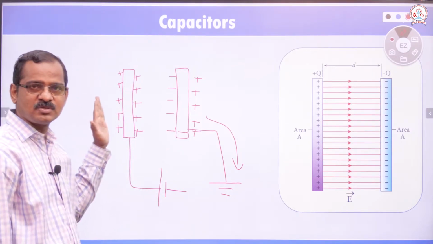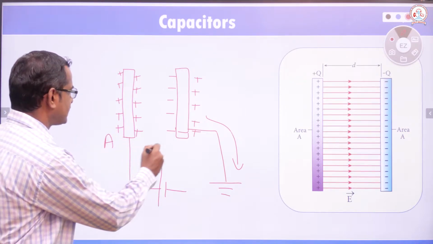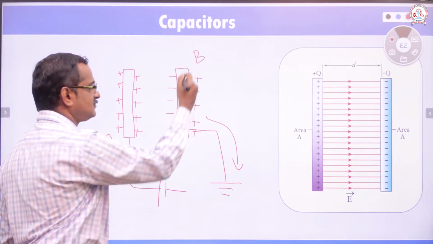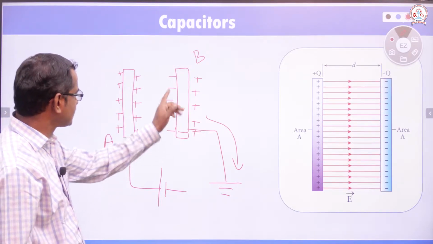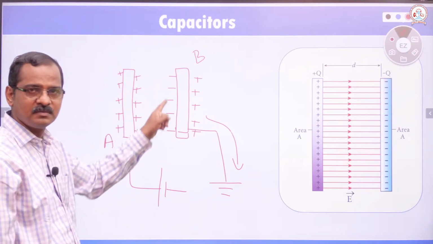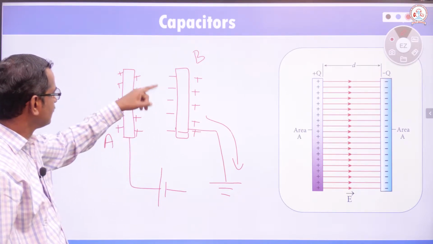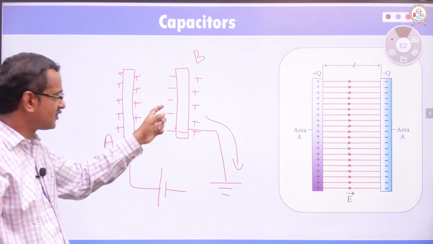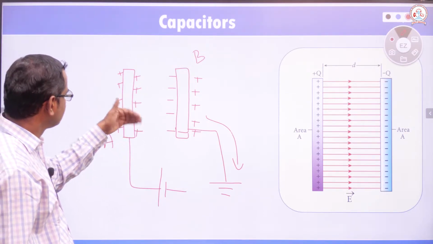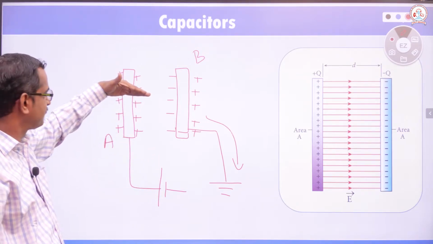Let us take this as plate A, and this as plate B. When positive charges are induced in plate A, which in turn induces negative charges in the nearby plate B, this will reduce the potential here, because of this opposite charge. Therefore, to compensate that, more charges will go to the plate.